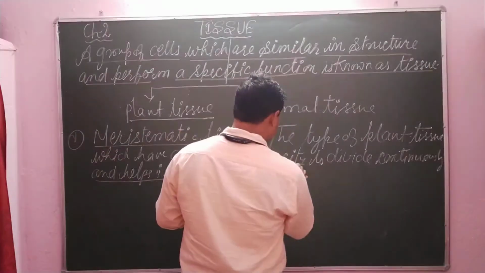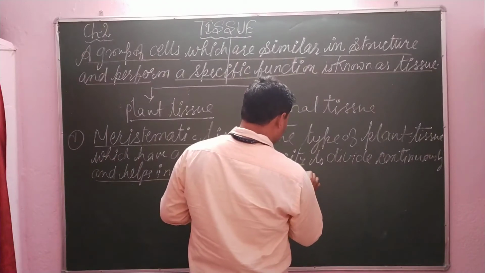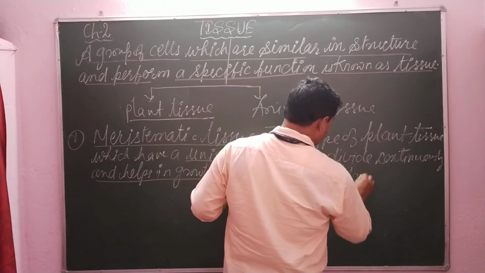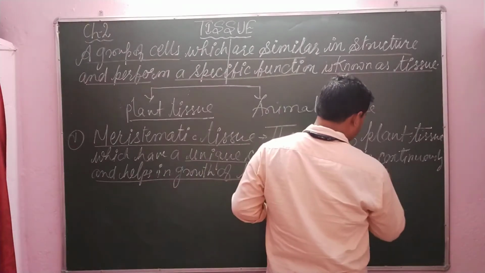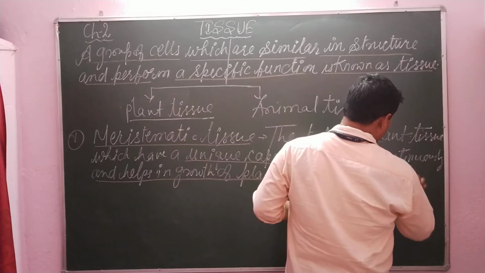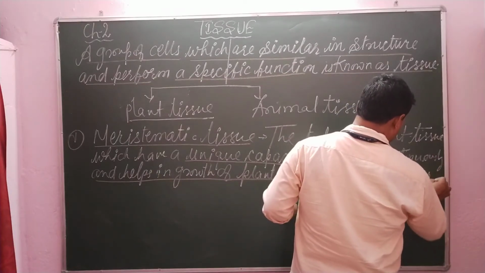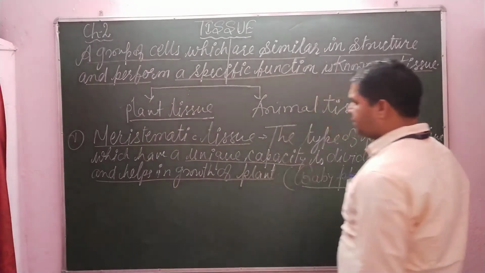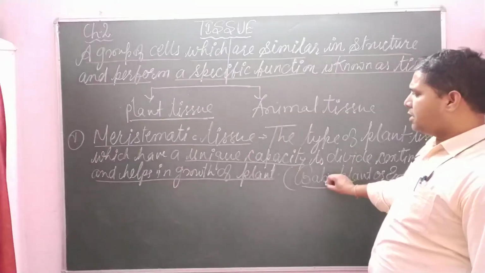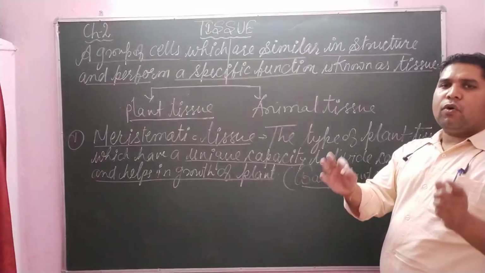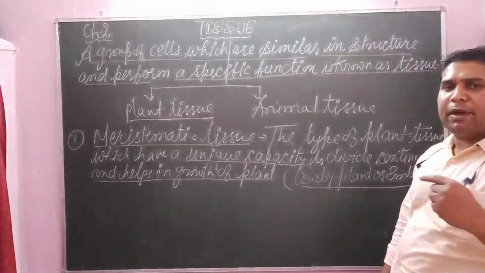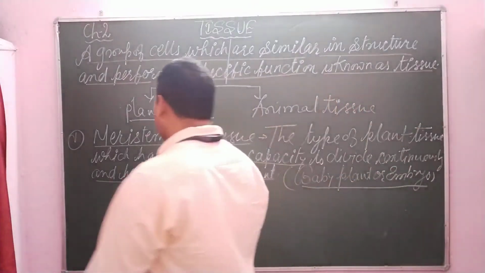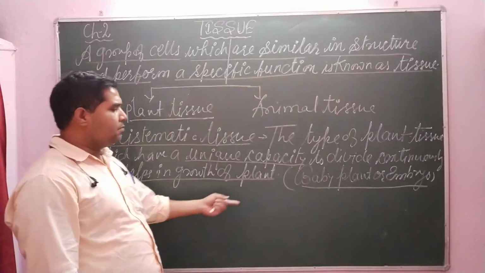Meristematic tissue is basically present in a baby plant or embryo. Dear student, in a baby plant, meristematic tissue is present in all parts, and there is maximum division of the cells, which helps in growth and development of the baby plant, dear student.